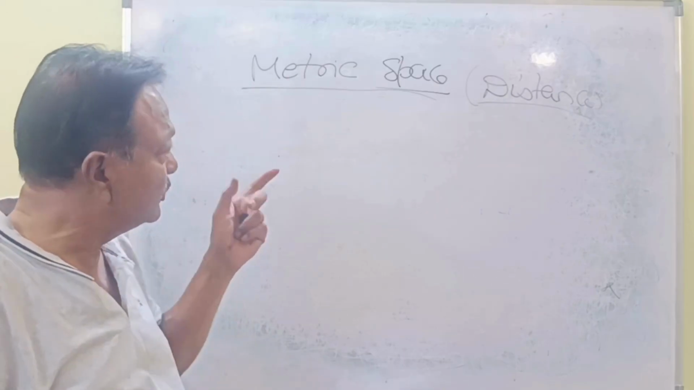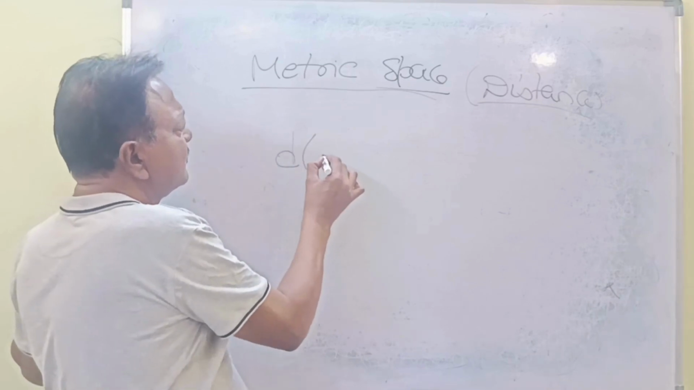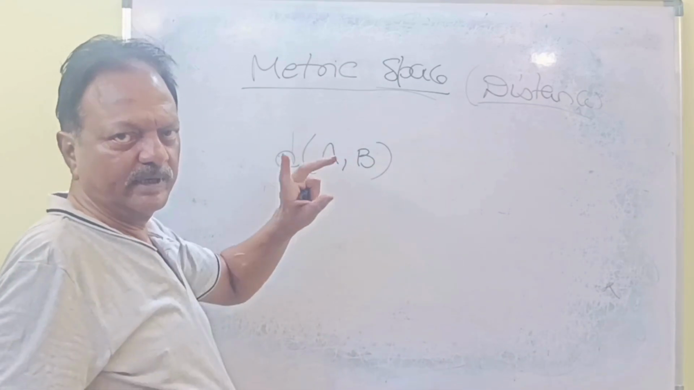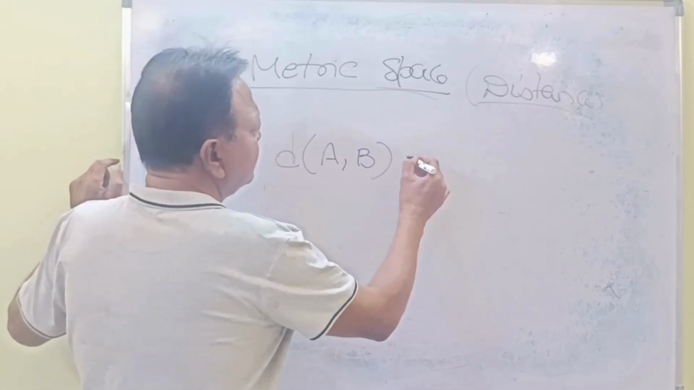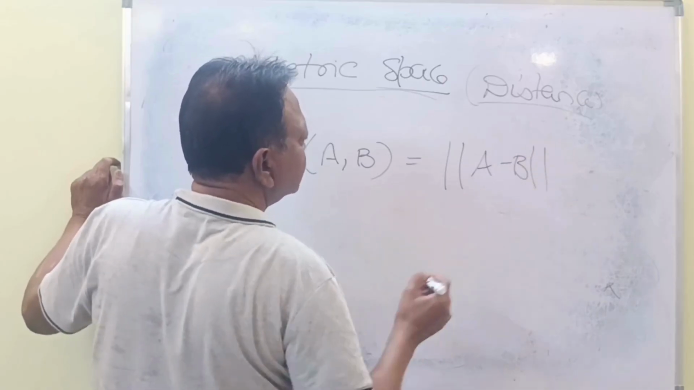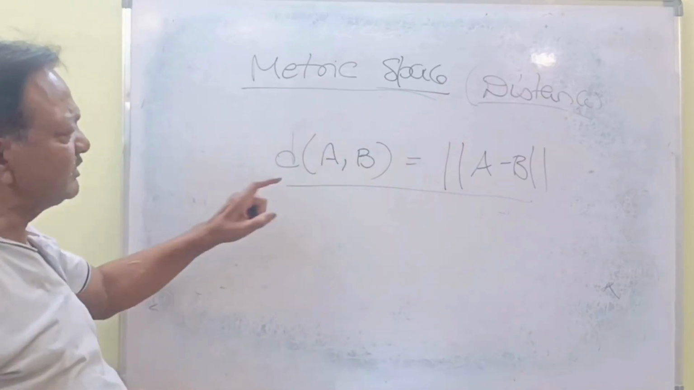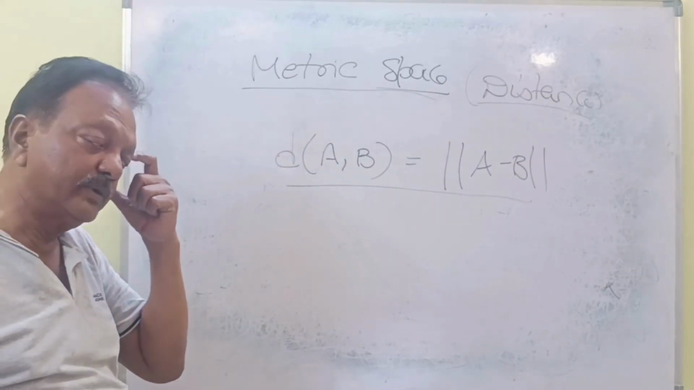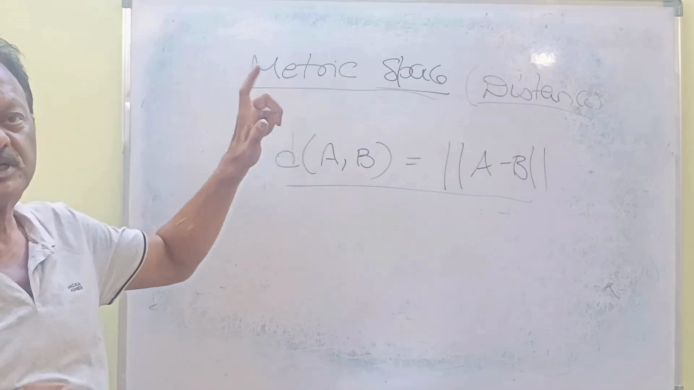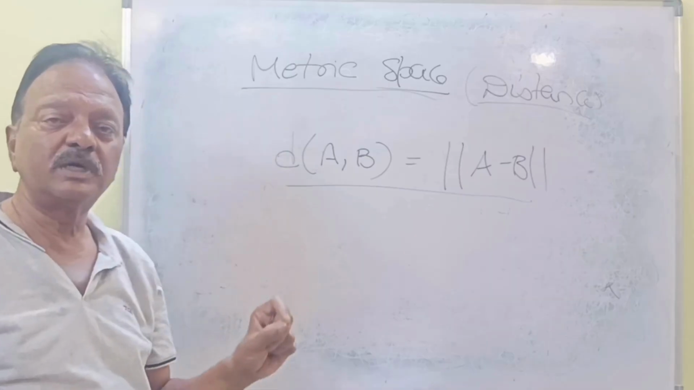For that we have to know the metric space. The formula is the distance of a comma b, both are vectors, two vectors, equal to the modulus of a minus b. This is the formula. Later we will discuss how easily we can implement this. But you should know the concept of what metric space is, just for finding the distance between two vectors. That is the most important thing for qubits.